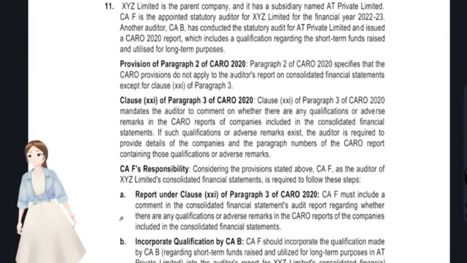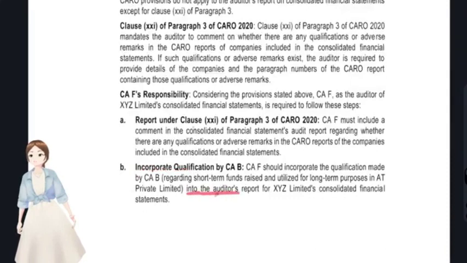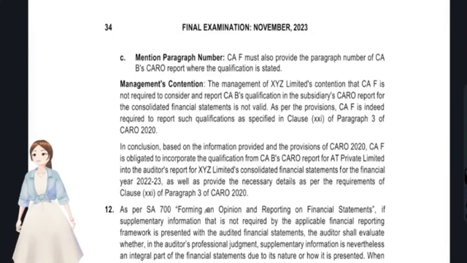What is CAF's responsibility? Report under clause 21. He has to report under clause 21 and incorporate qualification by CAB. And he has to mention the paragraph number that was there, right? That's it. With regards to that, management contention is not valid because clause 21 is applicable for an audit report which has doing CFS, right? Okay. In conclusion, the necessary details have to be reported under clause 21 of para 3 of CARO 2020.